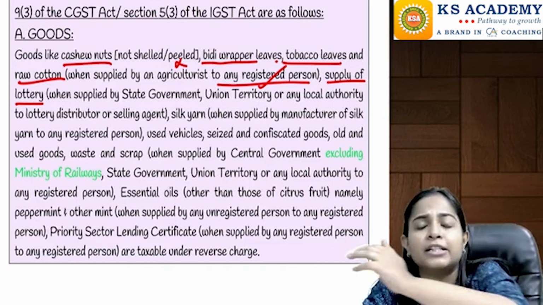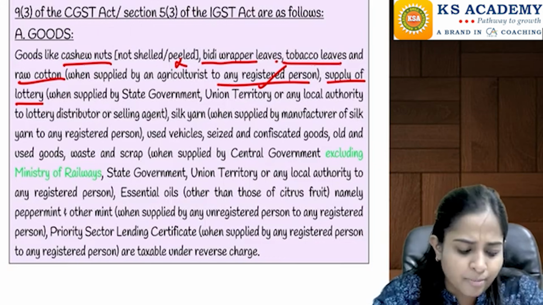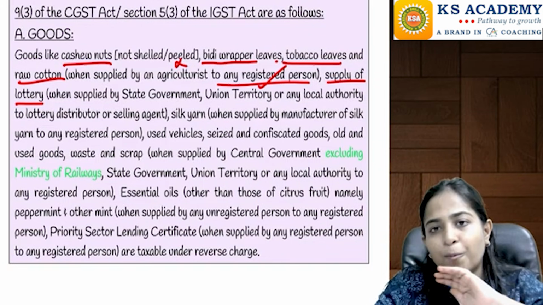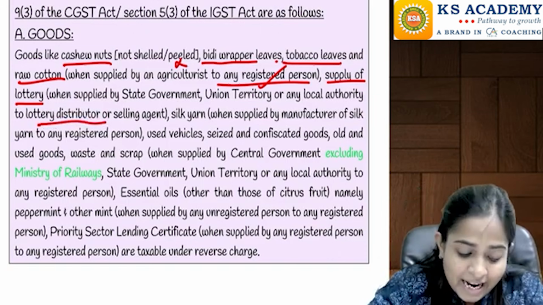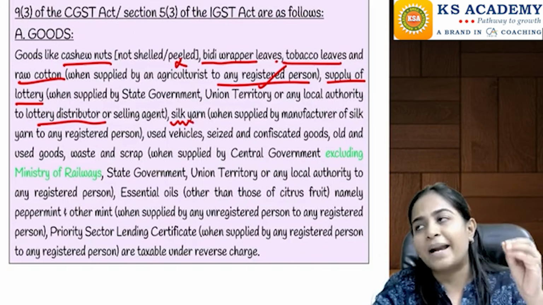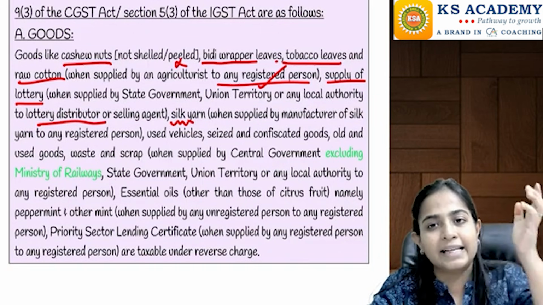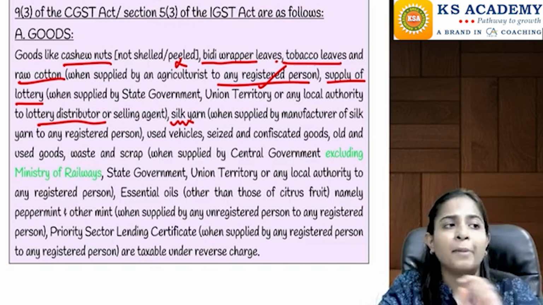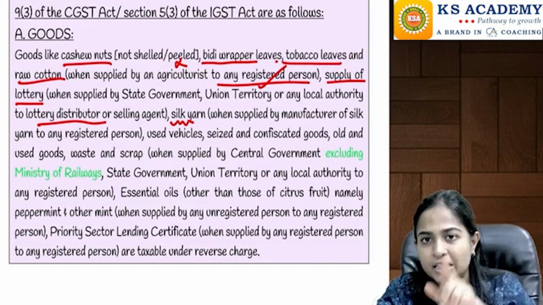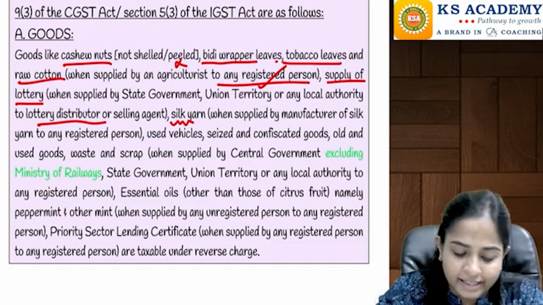They supply the tickets to the lottery seller, distributor, agent, etc. So there is no responsibility on the government. The responsibility is going to go to the lottery distributor. Then silk yarn, when it is supplied by the manufacturer of the silk yarn to any registered person, at that time also RCM will be applicable. Again, you will see the responsibility is not there on the manufacturer of silk yarn, whereas it is there on that registered person.